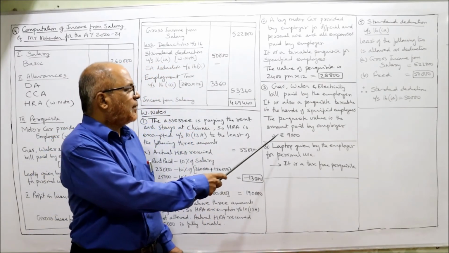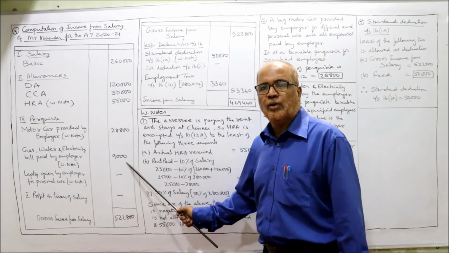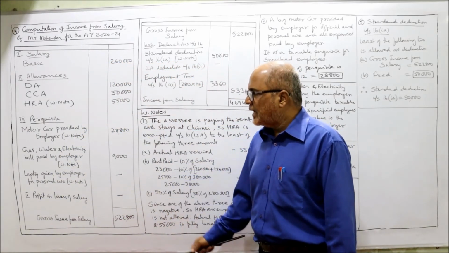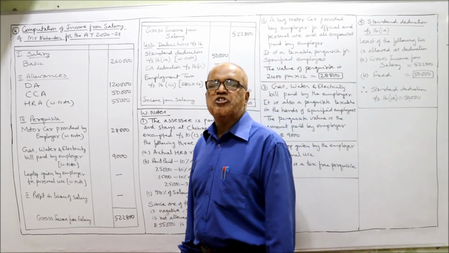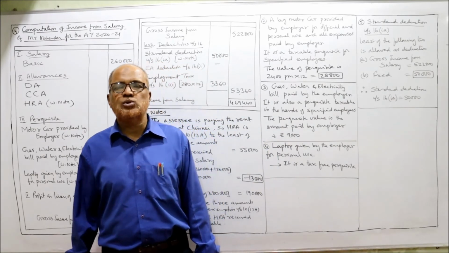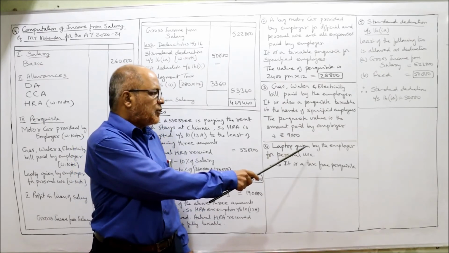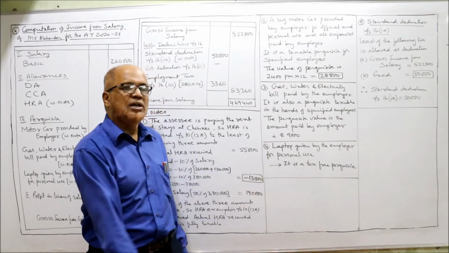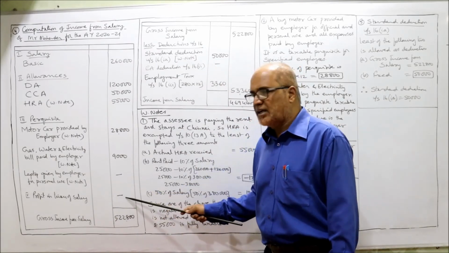The amount paid by the employer is 9,000, so 9,000 rupees is fully taxable. Next, laptop given by the employer for personal use. There is an Income Tax provision: when a laptop is given by the employer for personal use, it's a tax-free perquisite. So the value is nil. Profit in lieu of salary, dash.